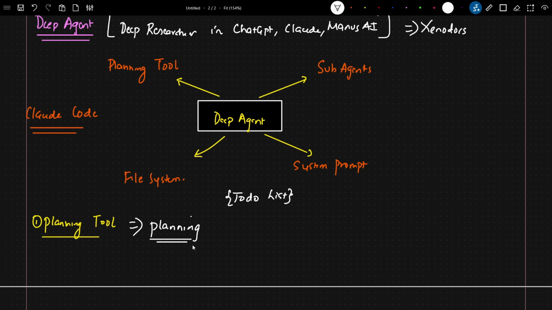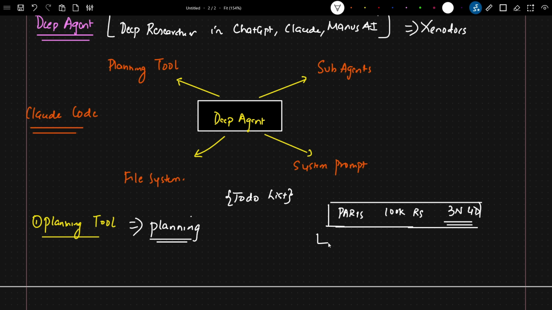So let's say I give a task: I want to book a holiday plan to Paris within a budget of, let's say, 100k rupees, for 3 nights, 4 days. This is the entire query that I've given. As soon as I give this query to my deep agent, the first thing that happens is planning. Planning basically means we do a to-do list, like how we are going to cover this or how this entire plan can be made.